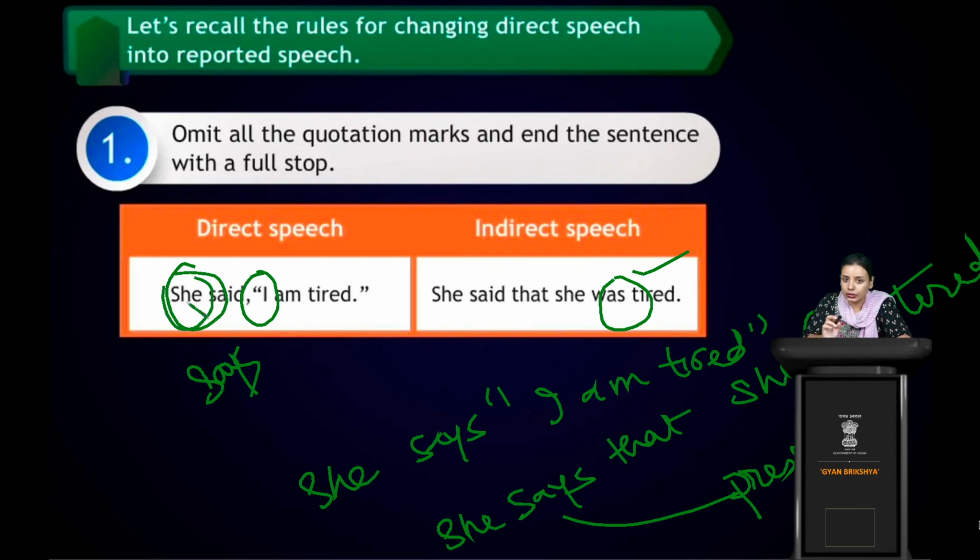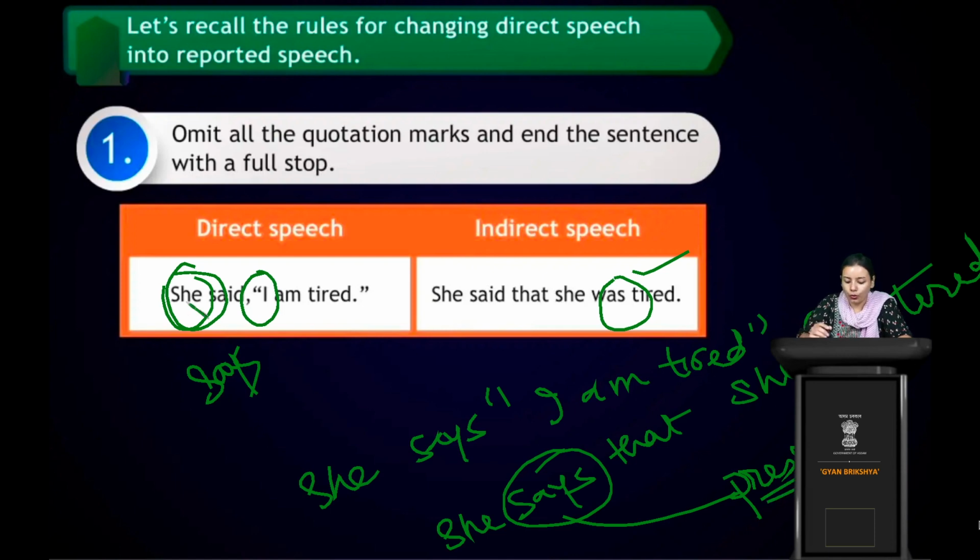It's written "said", V2 form, that's the reason here we can see "was". And here it's present tense because says, is, are, it all comes under present tense. So "says" in the sentence, and "is", because "is" and "says" are present tense.